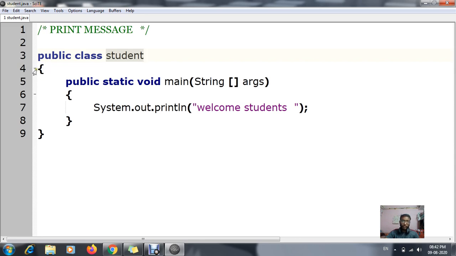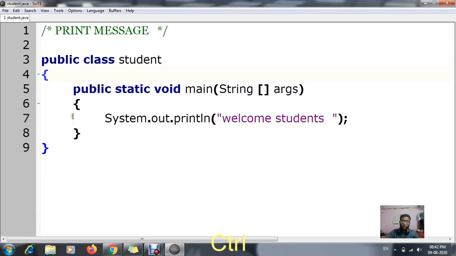Now, curly bracket open, from one curly bracket to the closing curly bracket, this is known as one block. See, this is my second block. How many blocks are there in total? There are total 2 blocks. The first block is from your fourth line to your ninth line. I hope now you can see. The second block is from the sixth line to the eighth line. That means whatever you write between these will be considered as a block.